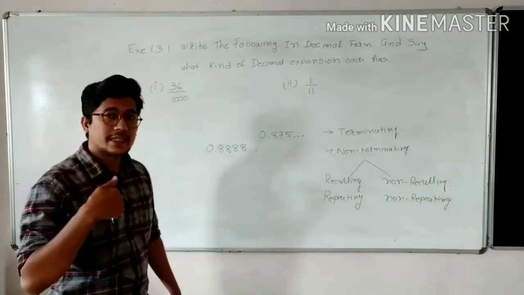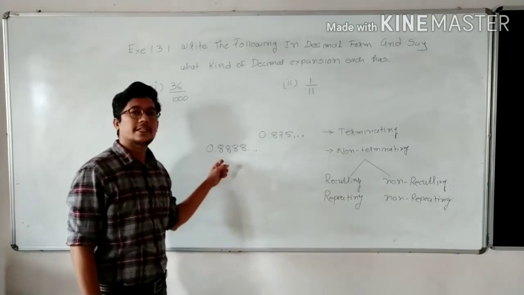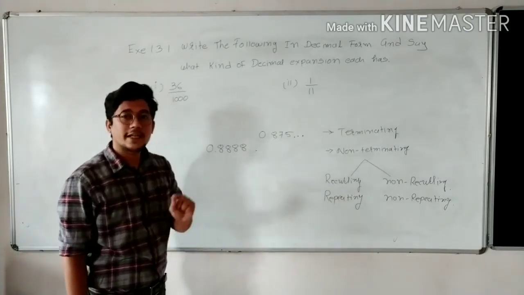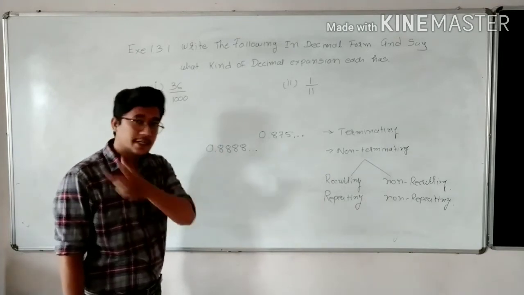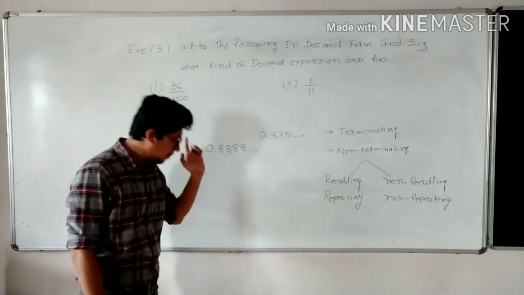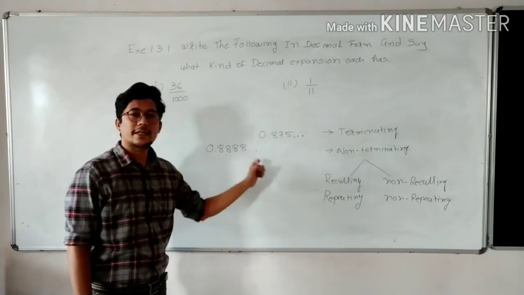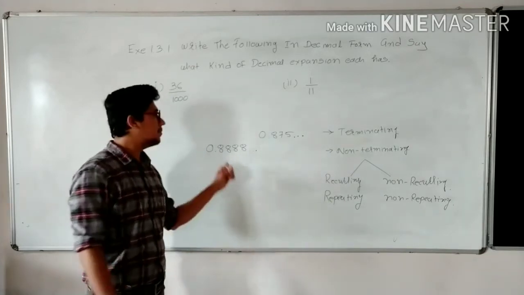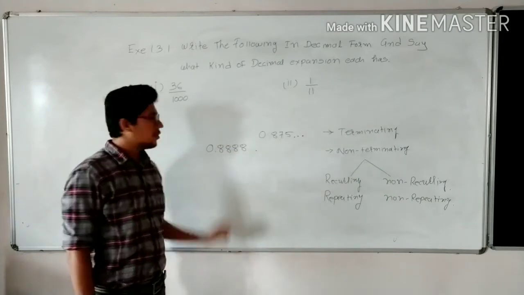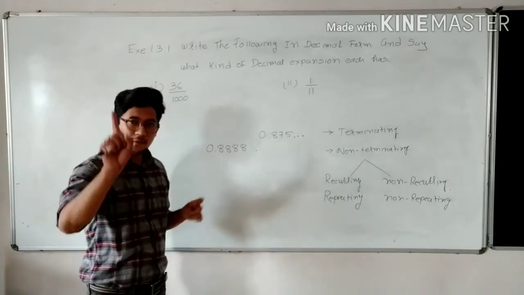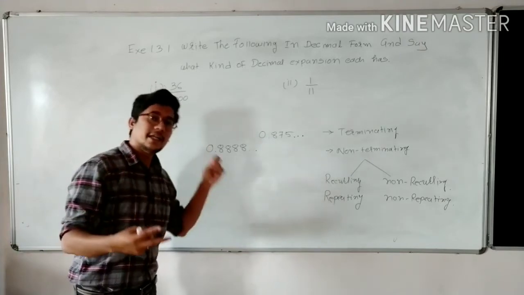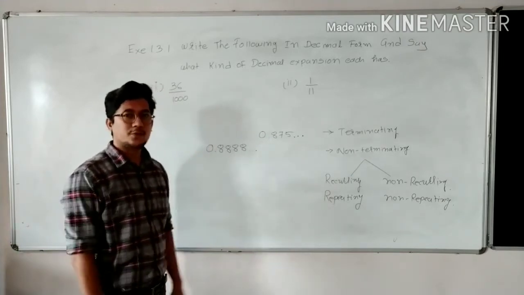So what will I say? This decimal expansion has 3 dots. That means it is non-terminating, it is not stopping, plus it is recurring type. Which recurring type? One-digit recurring type. So this decimal expansion is first non-terminating, second recurring type or repeating type, as you can see.